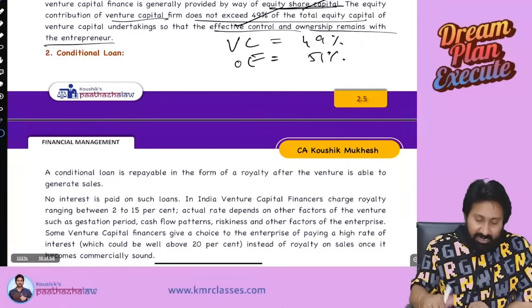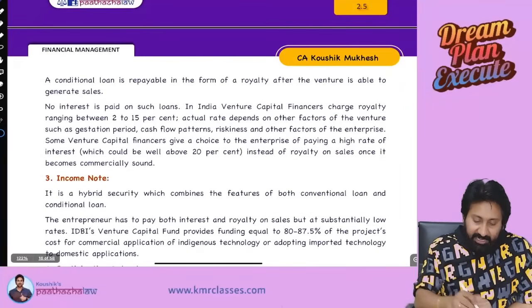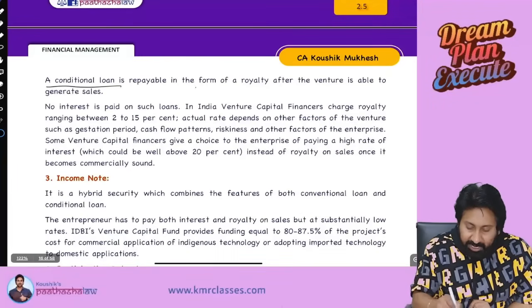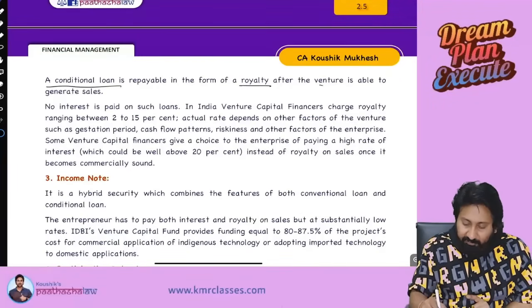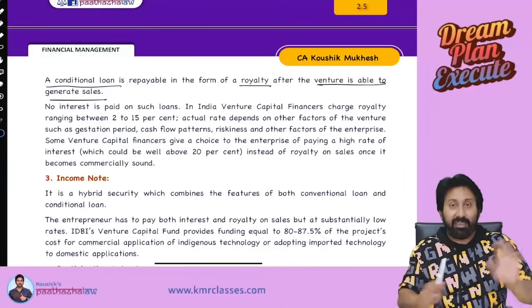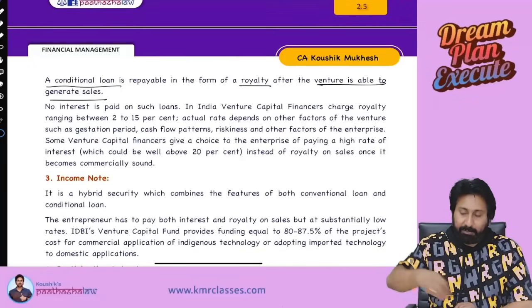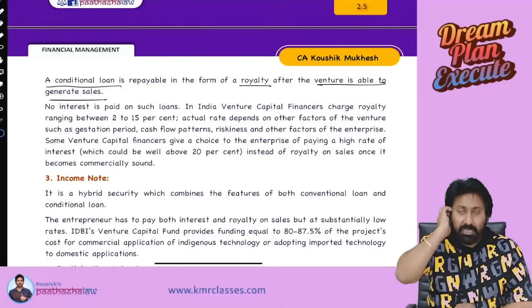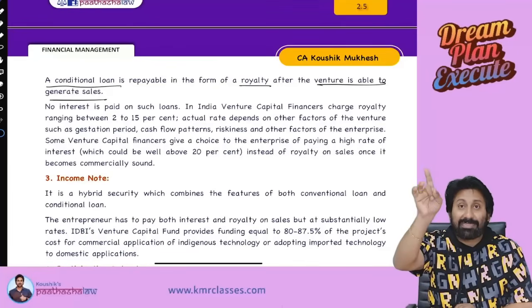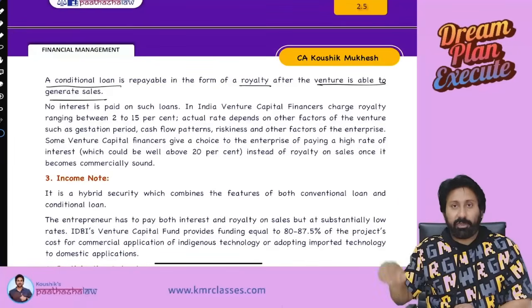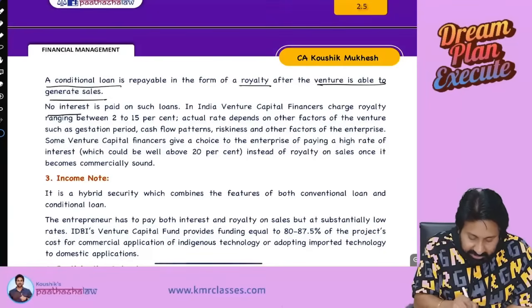That's why. Conditional loan. This is another type. A conditional loan is repayable in the form of royalty after venture is able to generate sales. See, I will put money first. Okay, I am a venture capital person. I will put money, start the business. Once it becomes successful, you do sales. On that sales, you pay royalty to me. No interest is paid on such loans.